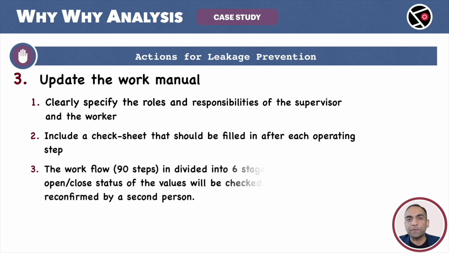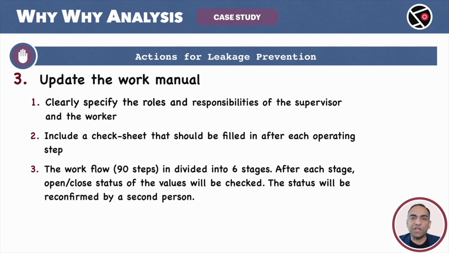Next update is the job of transferring the SD from the tanker to the SD storage has a total of 90 steps. 90 steps in one go. Start with step 1 and go till step 90. And then you are done. This has to be changed. The 90 steps were divided into 6 stages. And the status of the valves, open or close, has to be checked after every stage. Not just this, a second person has to revalidate the status of the valves. If the worker does the initial check, the supervisor has to reconfirm, double check. Finally,